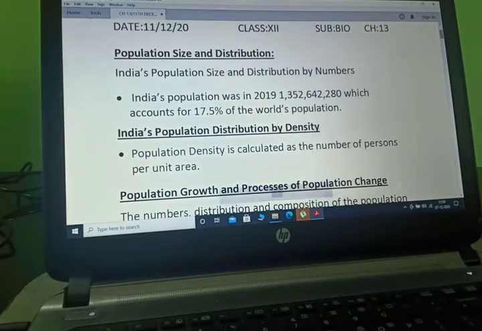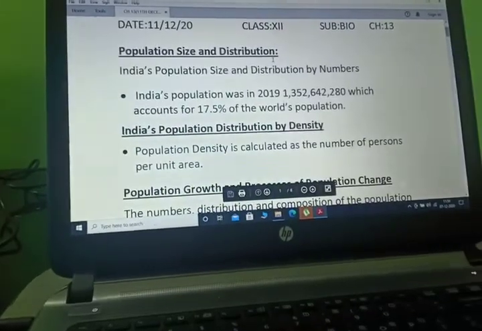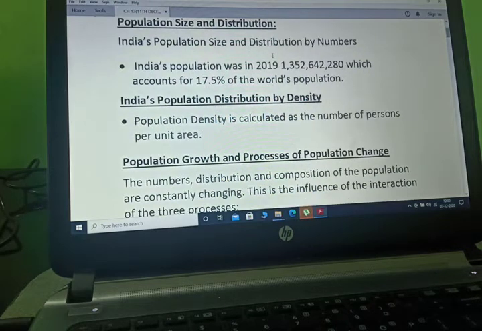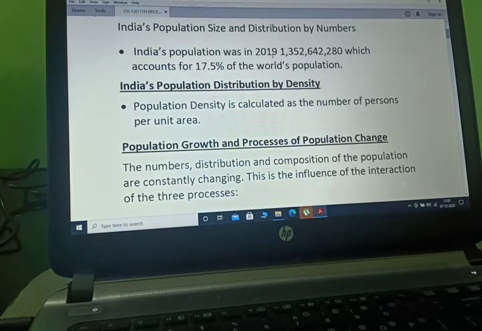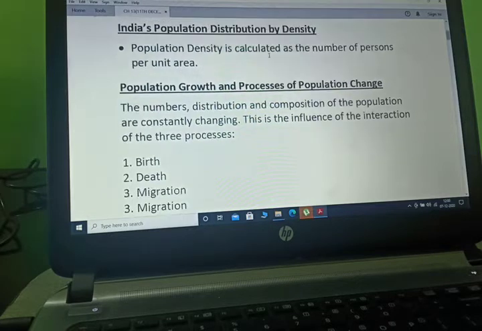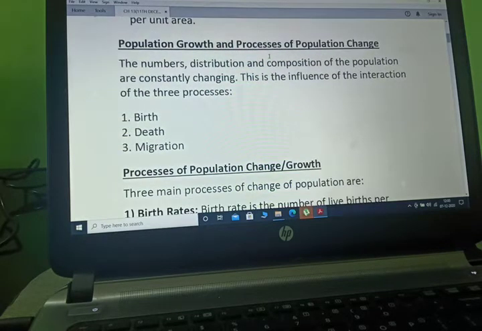Hi students, today we are starting our next topic of the chapter, that is population size and distribution. India's population size and distribution by numbers. India's population in 2019 was 1,352,642,280, which accounts for 17.5% of the world's population. India's population distribution by density. Population density is calculated as the number of persons per unit area.